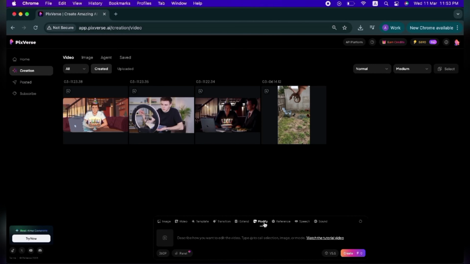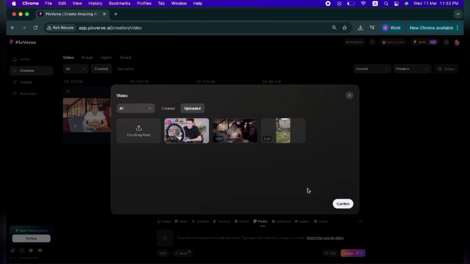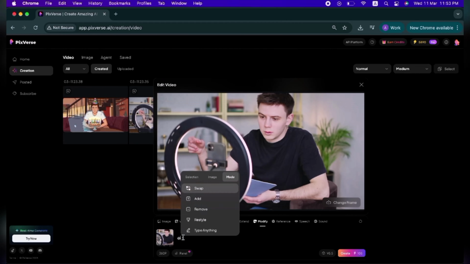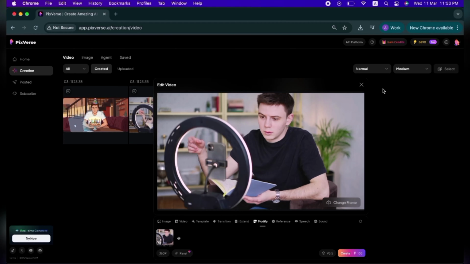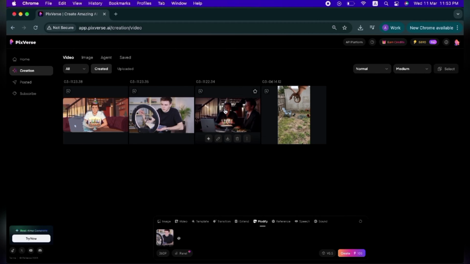Using Modify is simple. Upload your video. Choose an action, swap, type anything, add, remove, or restyle, and enter instructions. PixVerse generates instant previews with full 1080p outputs ready in about a minute.